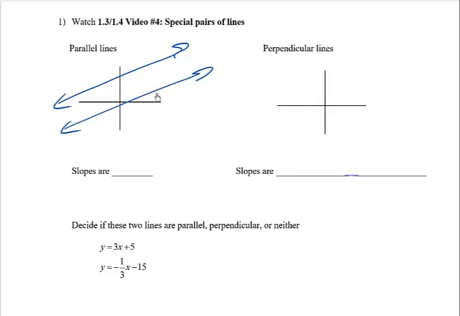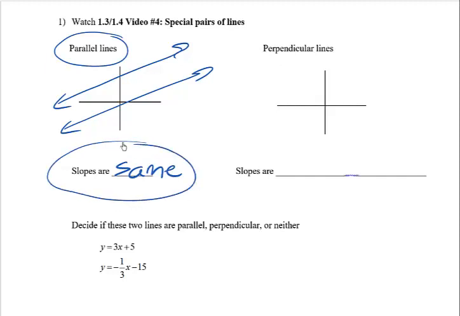Well, what can we say about the slopes of these two lines? Well, clearly, these lines have the same steepness. They have to, because if one of them was steeper than the other one, they would eventually cross. Well, if they have the same steepness, then of course that means they have the same slope. What we say for parallel lines is the slopes are the same. And that's something you want to take away from this lesson. Parallel lines always have the same slope.